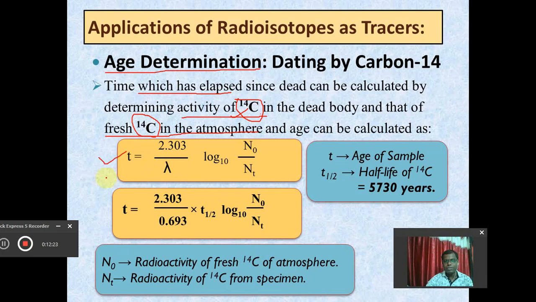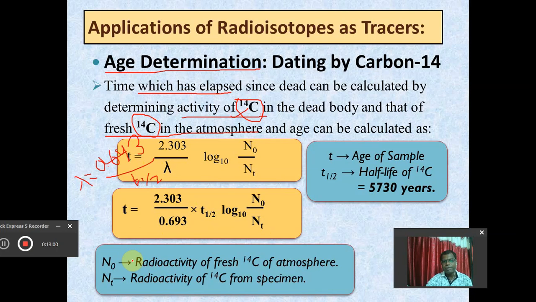Again we have this equation with lambda. If you know the relationship between the decay constant and the half-life period, lambda is equal to 0.693 divided by half-life period. If you put this value in this equation, you will get t is equal to 2.303 upon 0.693 into the half-life period of C14 into log to the base 10 of n0 upon nt.